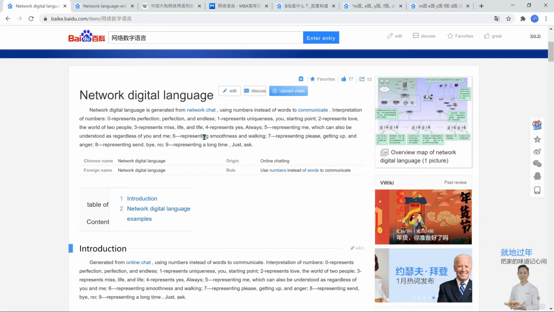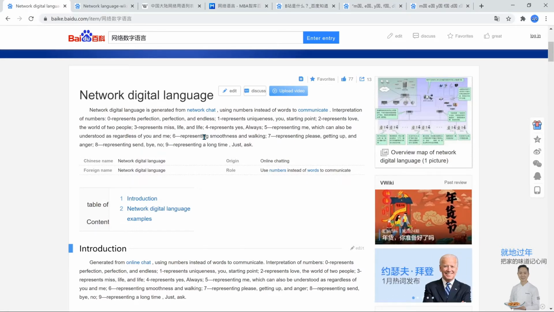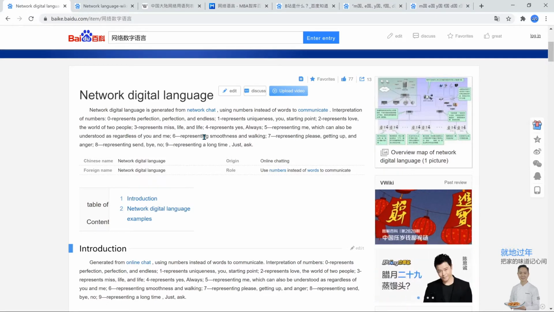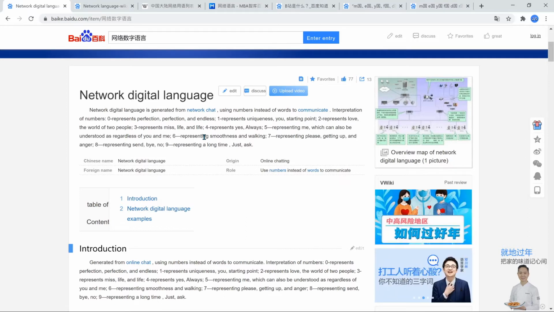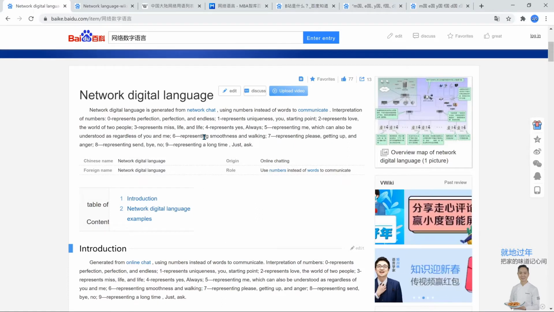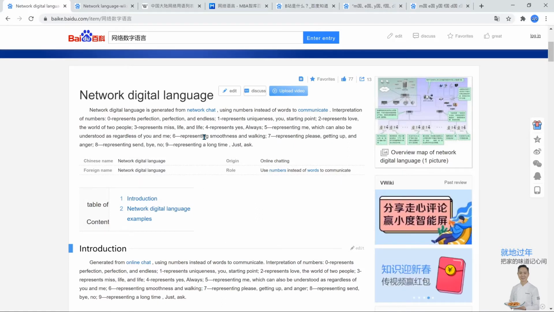7, the Chinese number is qi, and it's a homophone for please, getting up, and anger. Please would be qing, right? Getting up would be qi, and anger would be qi, right? So just various tones. 8 would be ba. 8 is a very fortunate number.